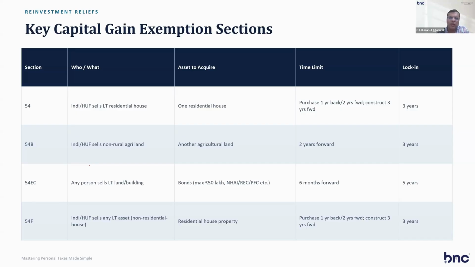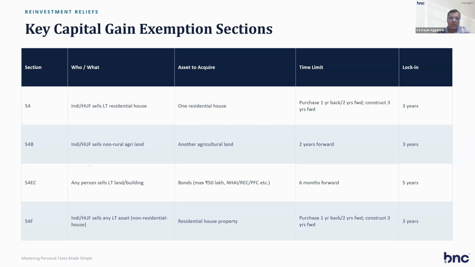And before filing of the return, if you don't want to purchase the residential house, you have to keep the amount in the capital gain account scheme. 54B is for non-rural agricultural land. So you have to purchase another agricultural land, 2 years forward, lock-in 3 years.